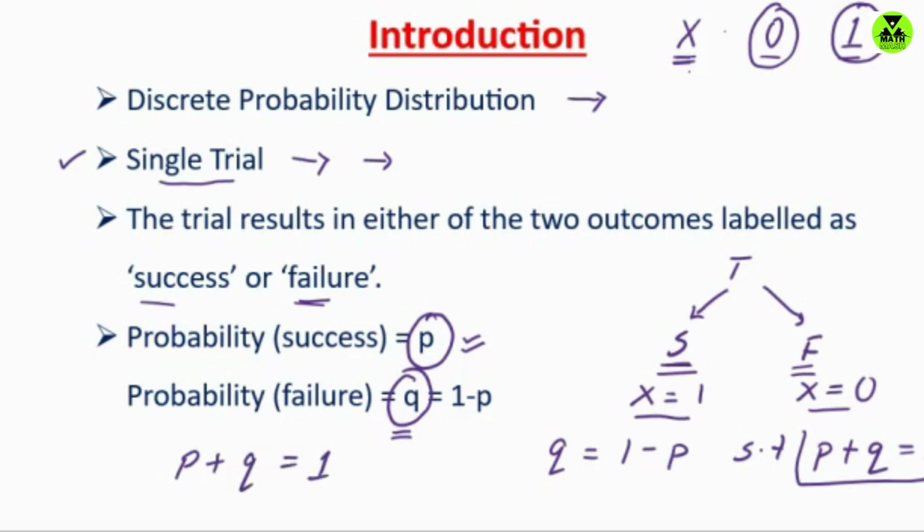This type of trial, that is, a single trial having only two outcomes, success and failure, is known as a Bernoulli trial. So questions where we have a single trial and that trial results in only two outcomes can be answered with the help of the Bernoulli distribution.